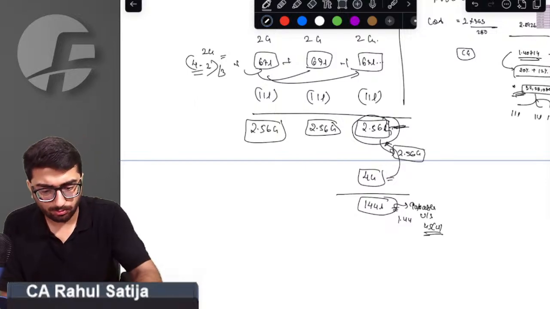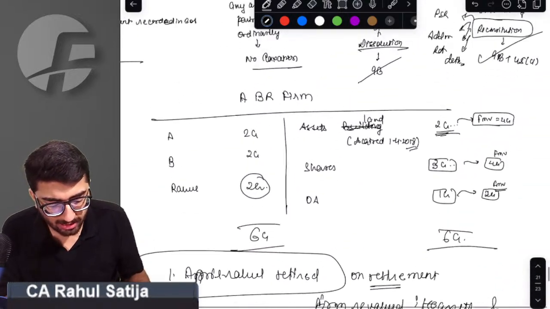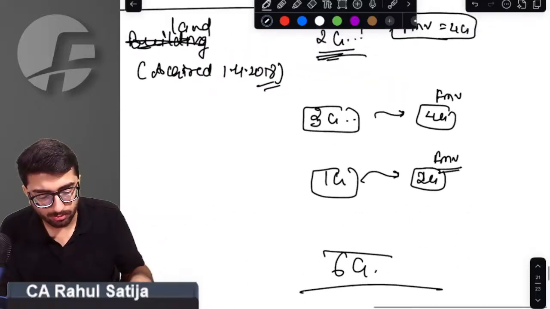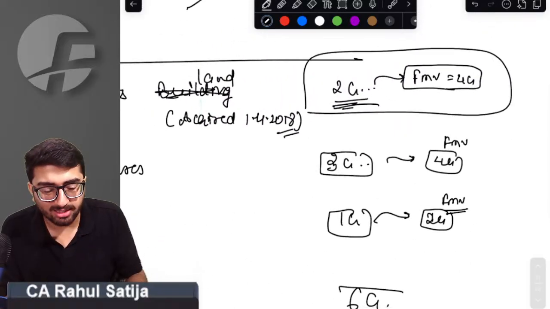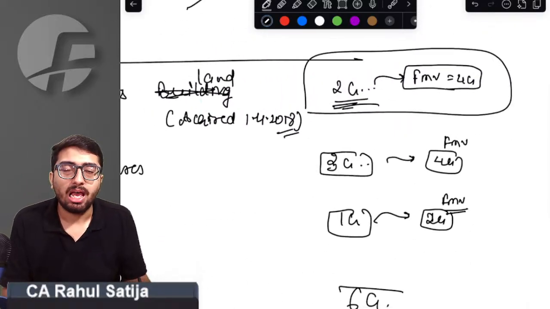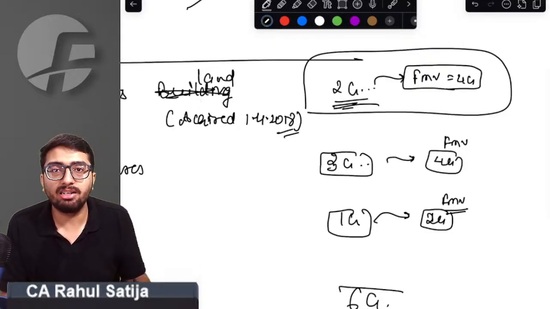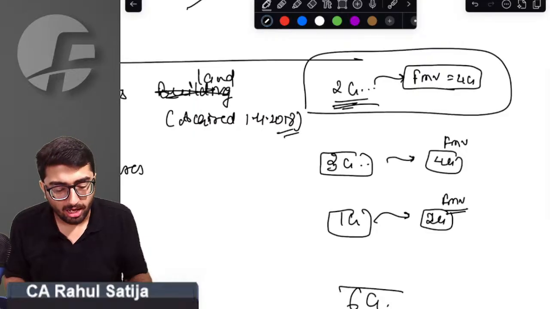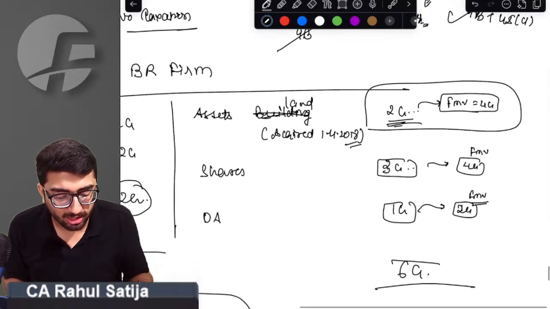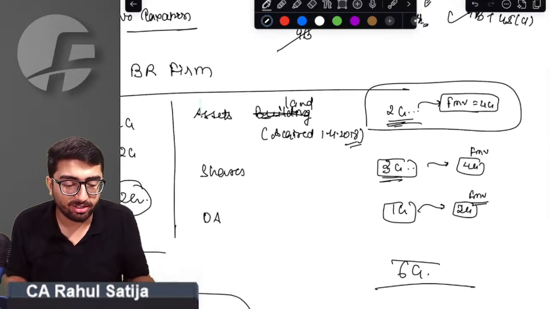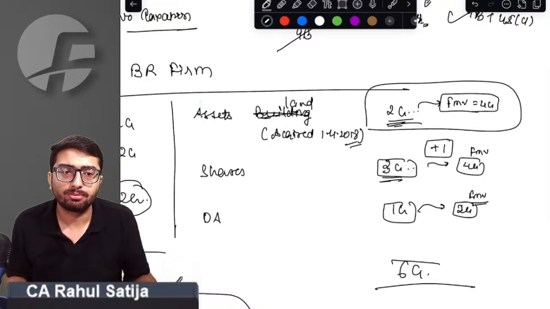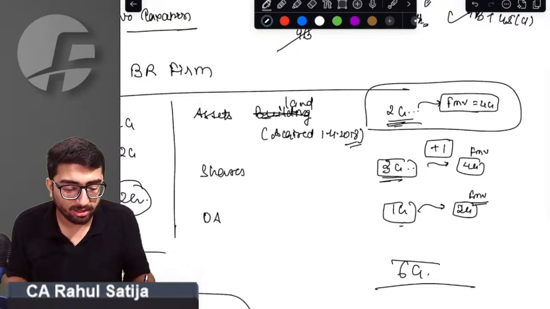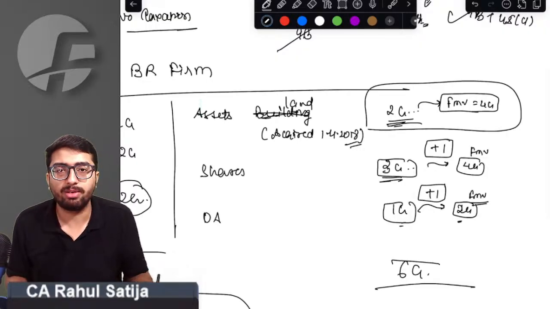So what does the provision say? At the time of reconstitution, other than the asset given to the partner, what all other assets are being revalued? Just find out. If we look at the balance sheet, we'll find that shares which were worth rupees 3 crore have been revalued to 4 crore. That means there has been a revaluation gain of 1 crore. Other assets which were at 1 crore have now been revalued at rupees 2 crore. That means the revaluation gain is 1 crore.